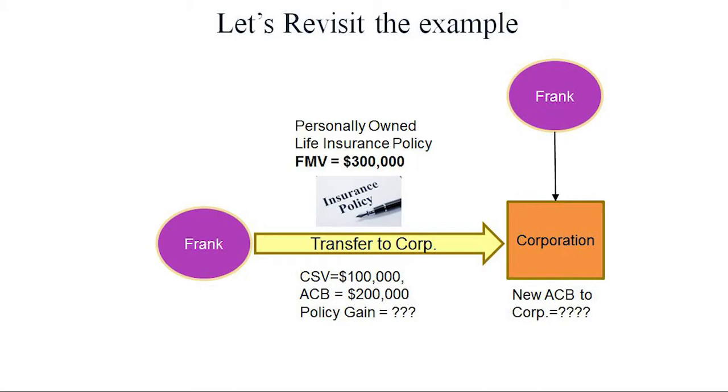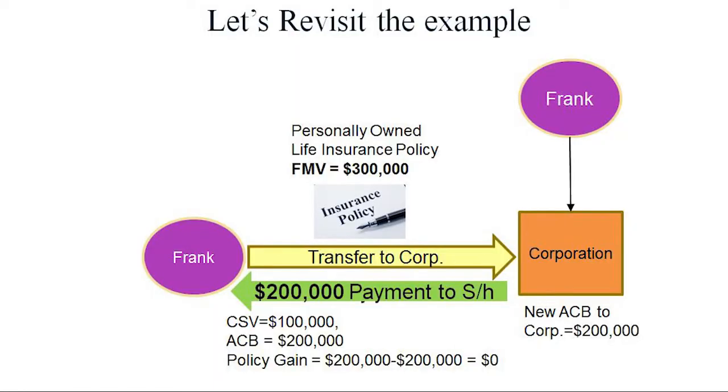So, under scenario 1, what if my corporation pays me $200,000, which is exactly what the adjusted cost base is on that policy? I go back to my formula. What are proceeds of disposition? It's the greatest of cash surrender value of 100, ACB of 200, or the fair market value of the amount paid, $200,000. So I revert to $200,000 as my proceeds of disposition. Policy gain equals $200,000 minus $200,000, zero policy gain.